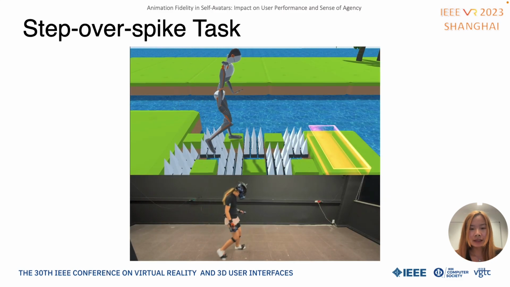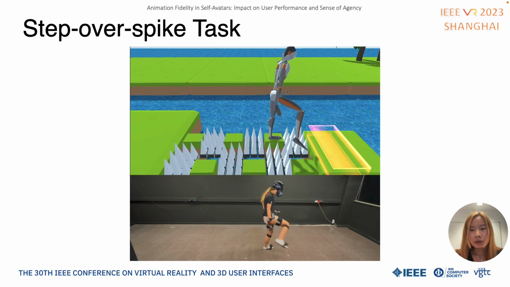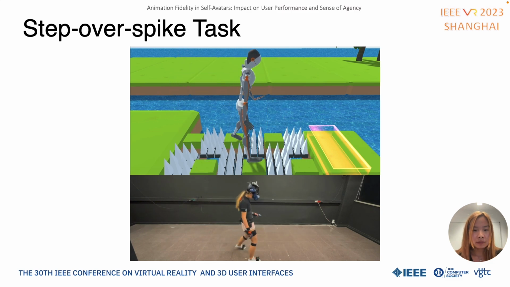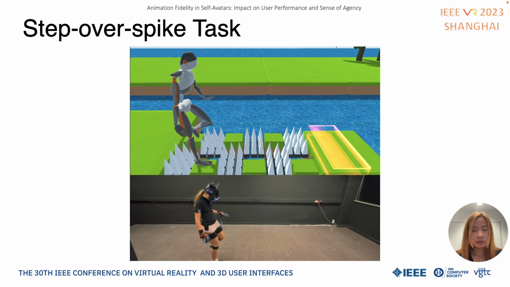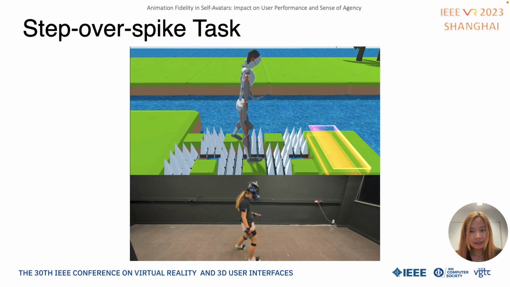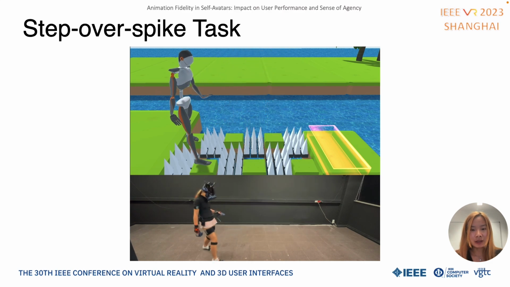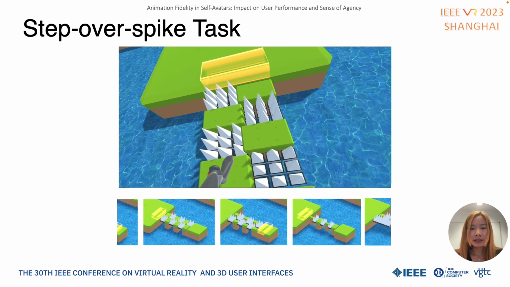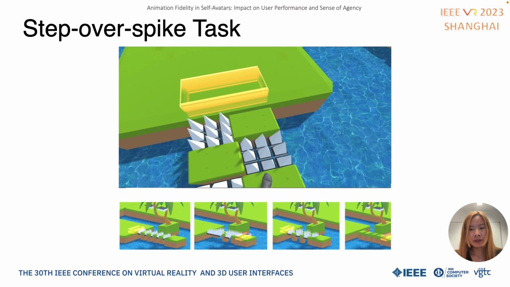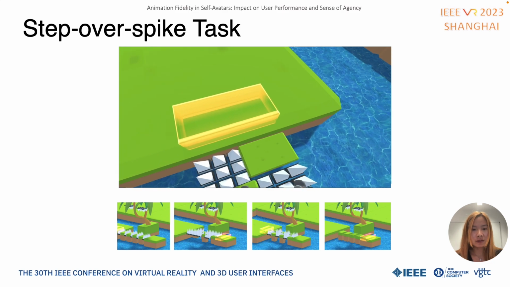The first task is step over specs. Users need to walk towards an ending point, while avoiding the specs on the ground. The task is designed to draw users' attention to their lower body. Here is what participants see from the first-person view. We designed 10 different trials for this task.